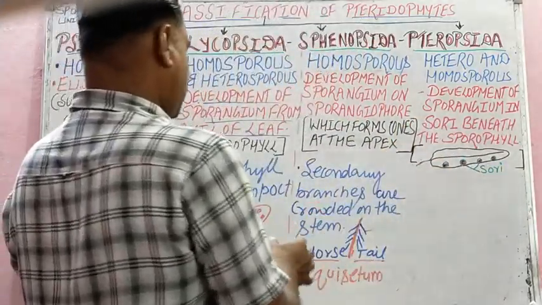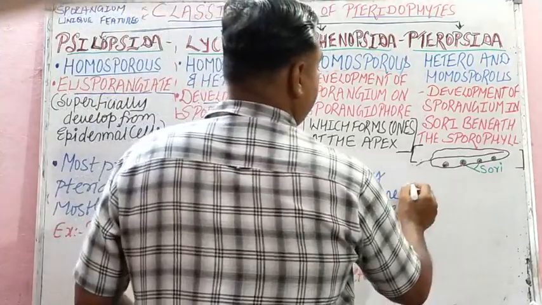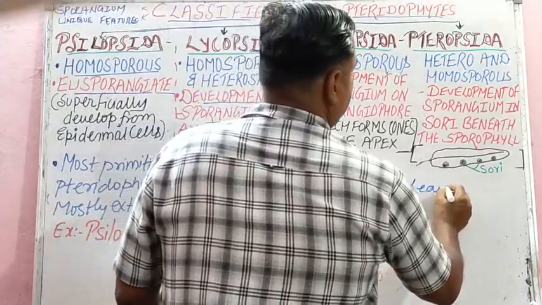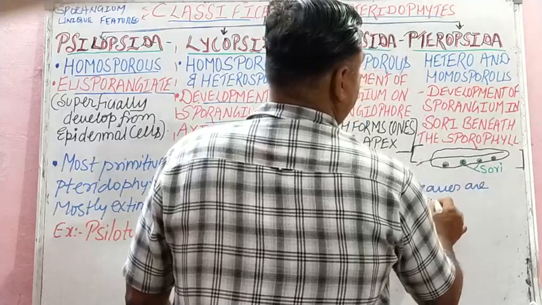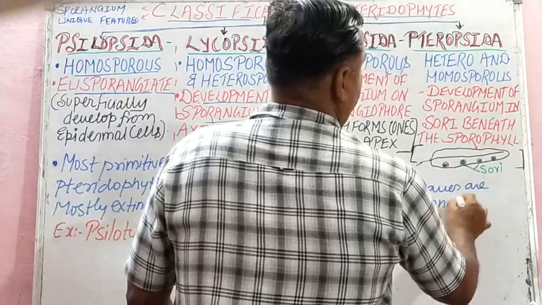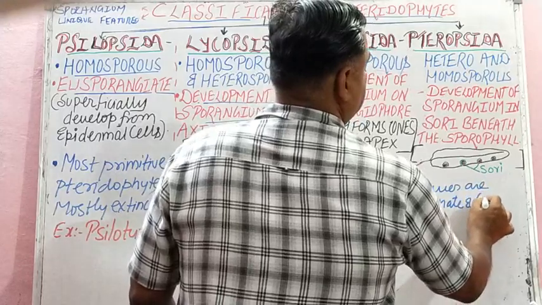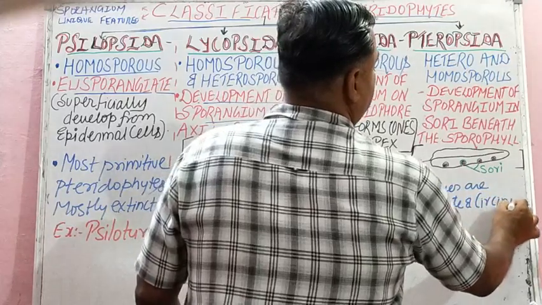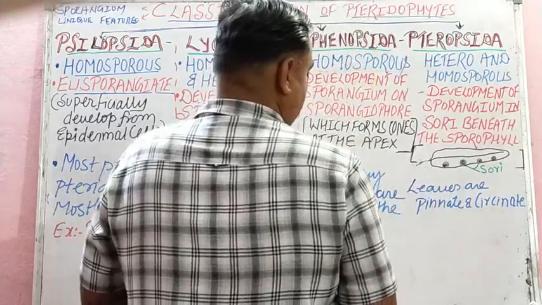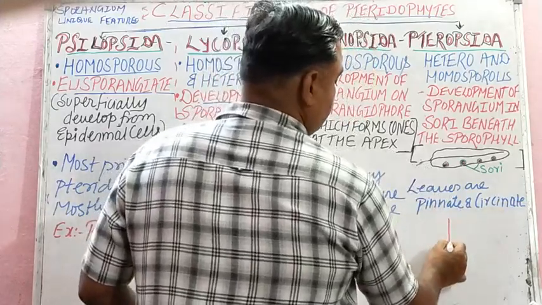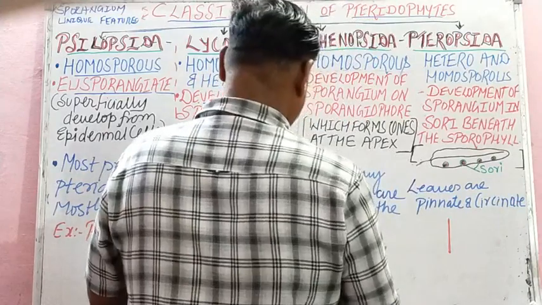And the unique feature is what? Unique feature is leaves. Leaves are pinnate and circinate. Pinnate and circinate means, student, like this. This is the main branch.